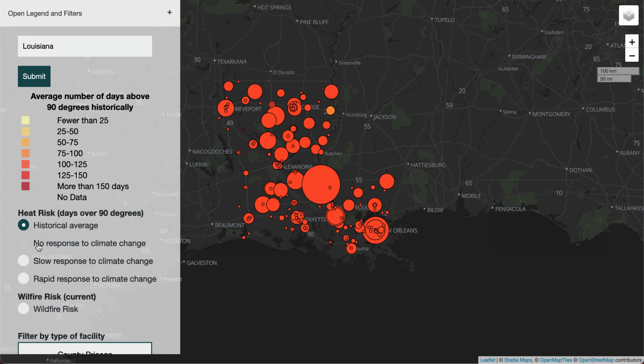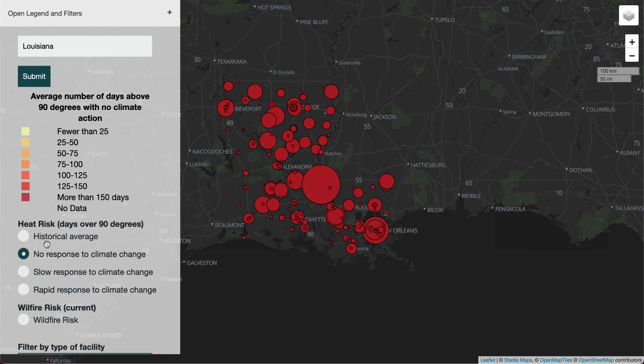Looking at the possible projection of what will happen if there's no response to climate change, she sees that the case will become much worse across the state for all these carceral locales and people incarcerated in them. And even with rapid climate action, there are a lot of days above 90 degrees, but it's a lot better than no response at all.